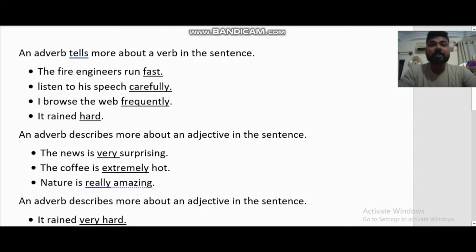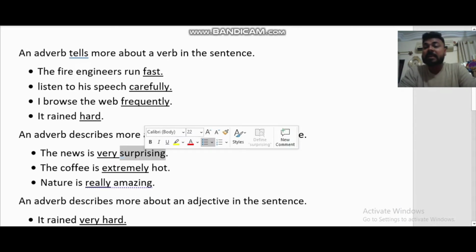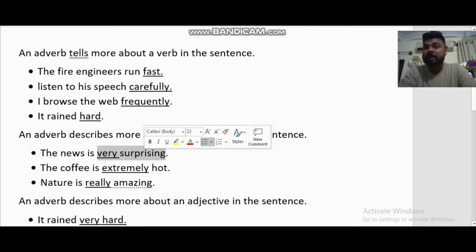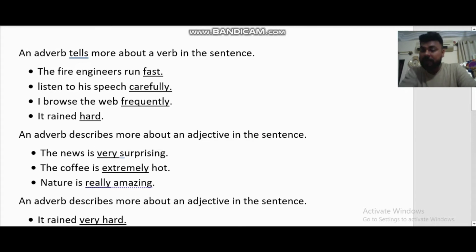Okay. Then an adverb describes more about an adjective in a sentence. How? You see, the news is very surprising. Now, surprising is an adjective, right? But very is an adverb, so an adverb is giving more information about an adjective as well, right? It is describing the adjective more. Then, the coffee is extremely hot, right? Hot is an adjective. Why? Because it's the coffee which is hot, right? And extremely is an adverb because it is telling कि वो कितनी hot, like मतलब कैसा hot है, बहुत ज़्यादा hot है. An adverb, and amazing is an adjective.